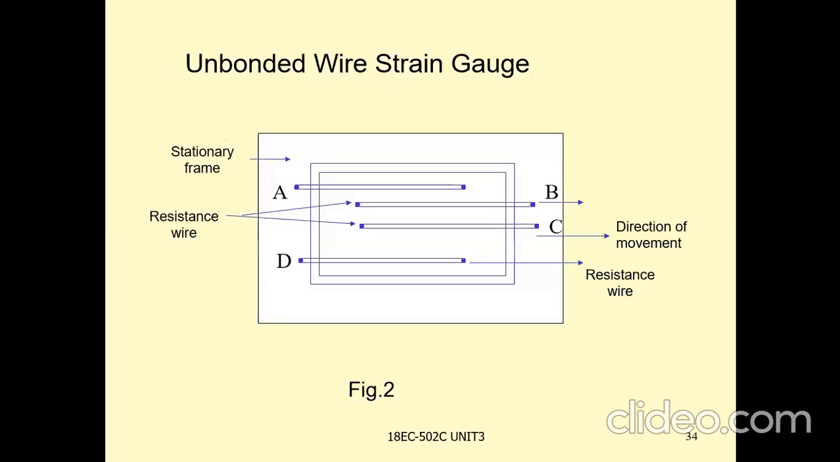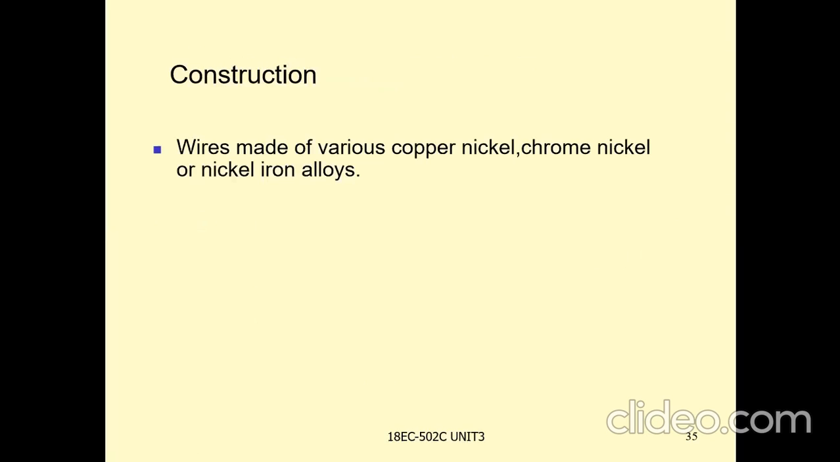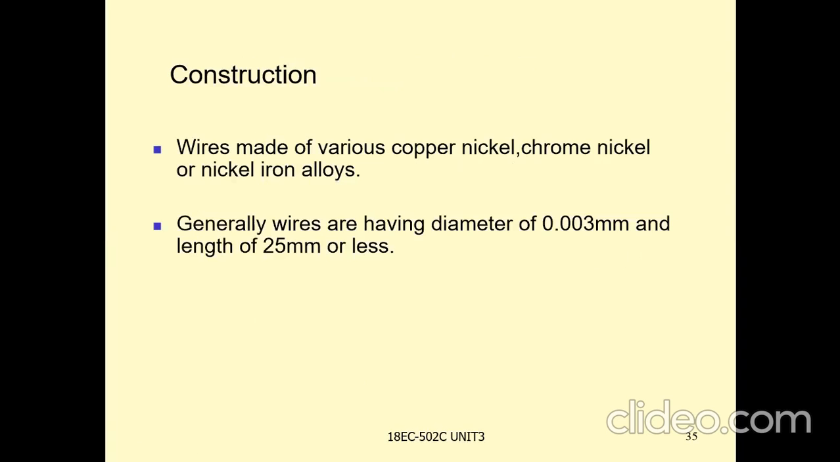See, this is the unbonded wire strain gauge. There are four resistive wires A, B, C, and D, and this is a stationary frame. The direction of movement of the resistive wires B and C is like this. Construction: the wire may be either copper nickel, chrome nickel, or nickel iron alloy.